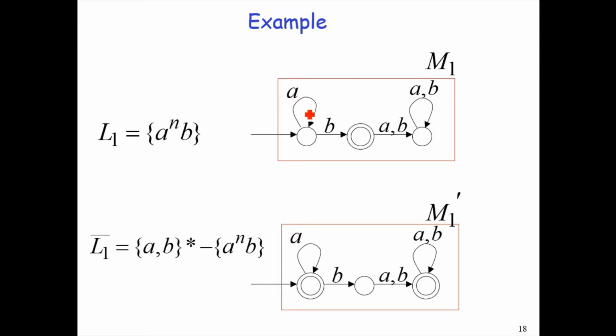Draw the complement of the machine M1 and the language L1. Simply convert the non-accepting states into accepting states and the accepting states into non-accepting states. This would give us the complement of the NFA or the language, and that would also be a regular language as it is being expressed in the form of an NFA.